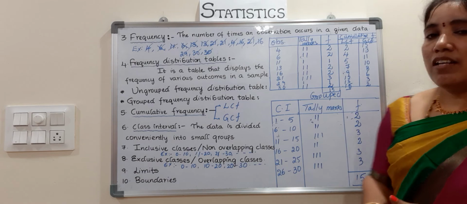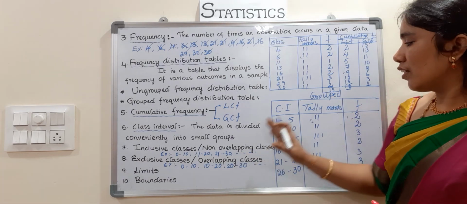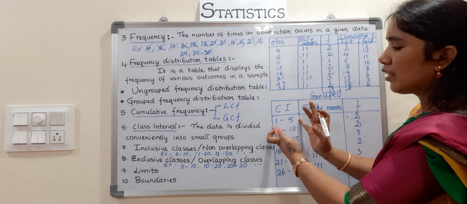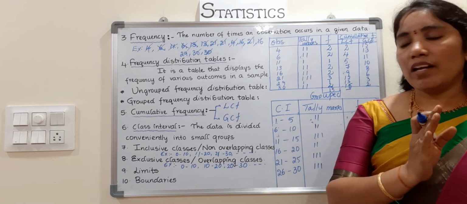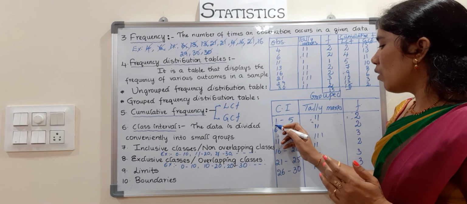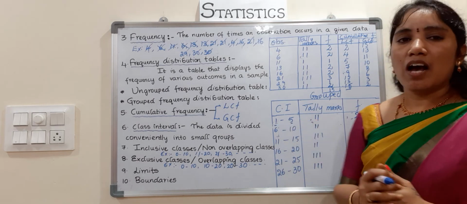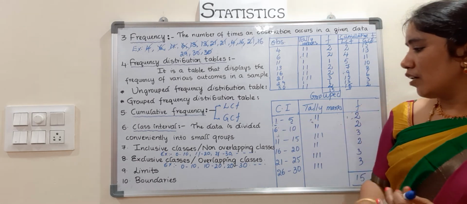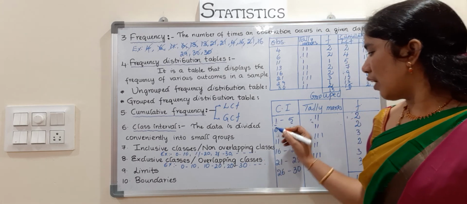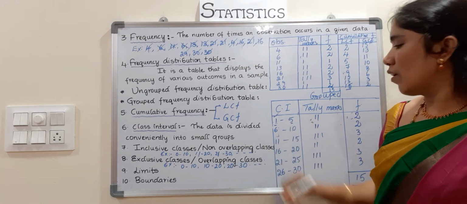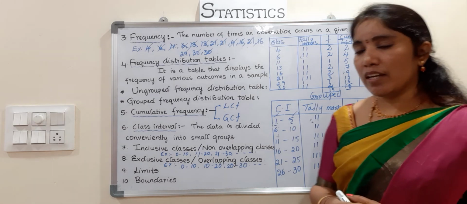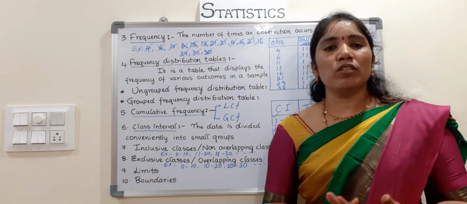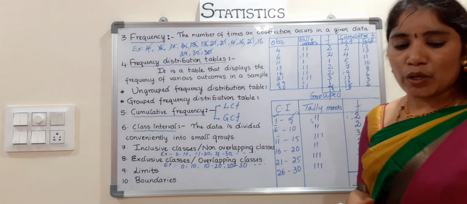Next, limits. Limits means in a class interval, 2 numbers are there. In one of the classes, 2 numbers are there, lower and upper. This is called the lower limit, this is called the upper limit, children. So in any one of the classes, 1 is called the lower limit and 5 is called the upper limit. Okay. For either exclusive or inclusive, limits are easily understood.